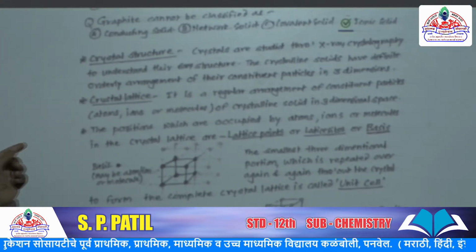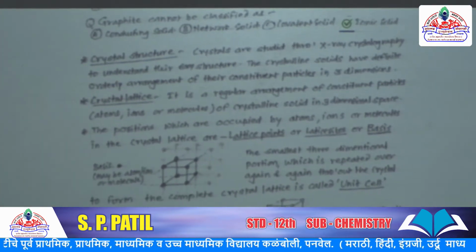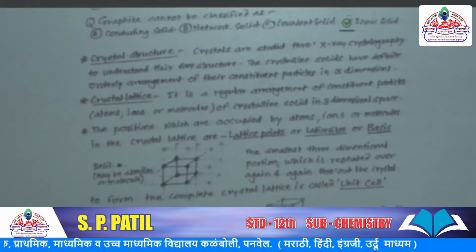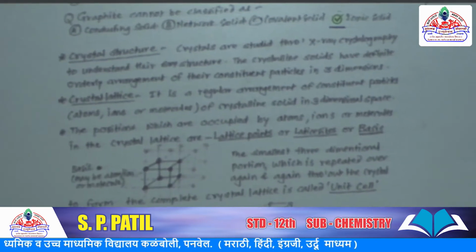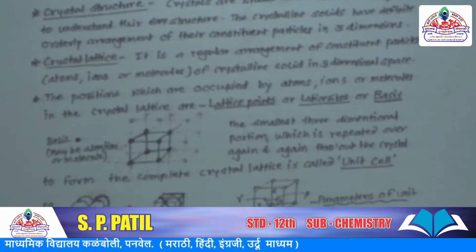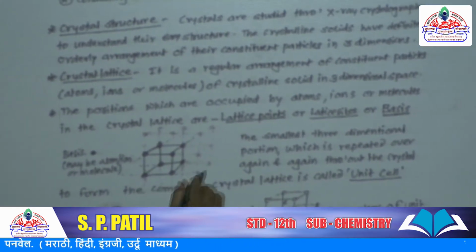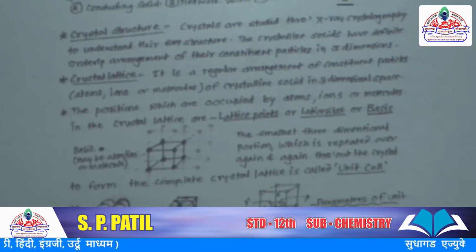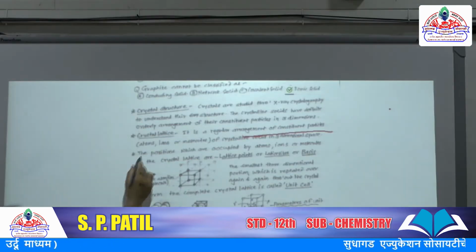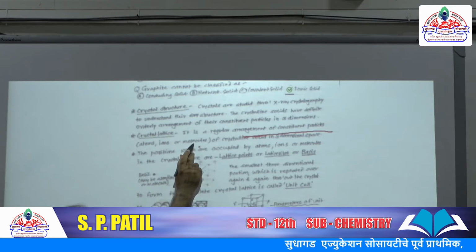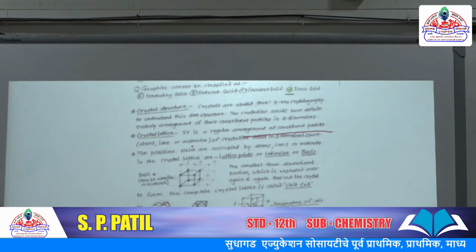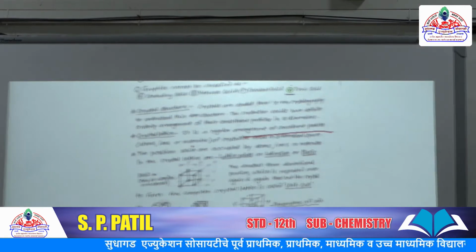Now for this study we will see the crystal lattice. What is a crystal lattice? Crystal lattice is a regular arrangement of constituent particles. These particles are atoms, ions, molecules of the crystalline solid in 3-dimensional space.